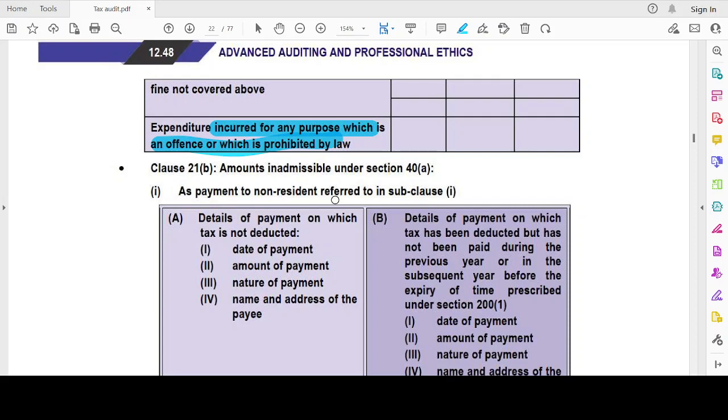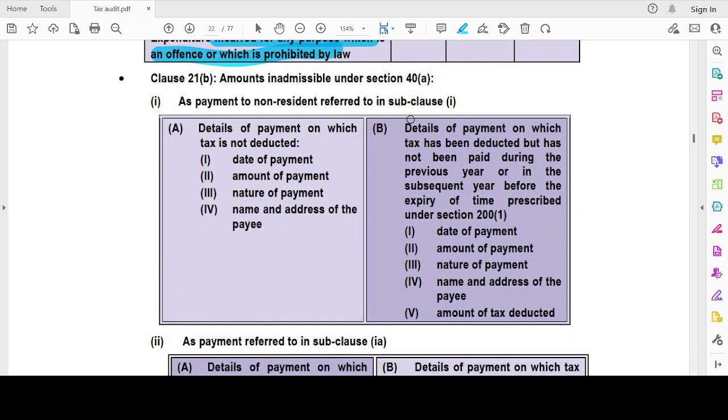Now, clause 21B deals with amounts inadmissible under section 40A. Section 40A of the Income Tax Act says that certain amounts shall not be deducted in computing the income chargeable under the head profits and gains of business and profession. Okay, the first one, subclause 1, deals with payment to a non-resident. For that, I have to give the details. If tax has not been deducted, then I have to give the date of payment, amount of payment, nature of payment, and the name and address of the payee. Payee means the recipient.